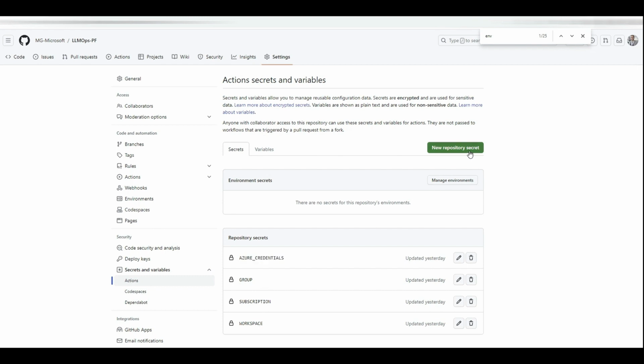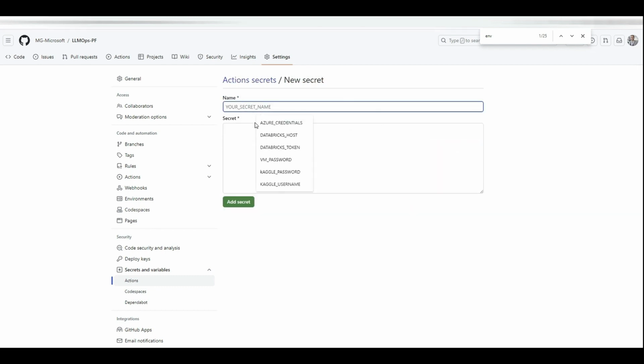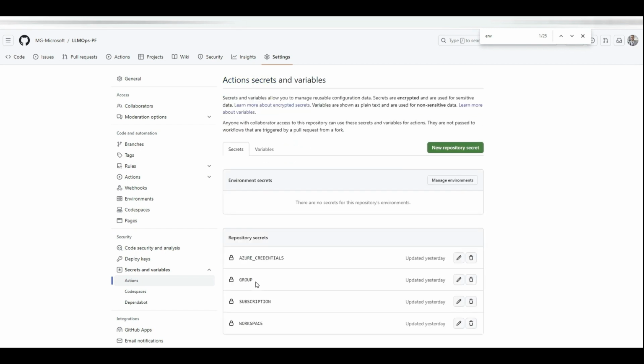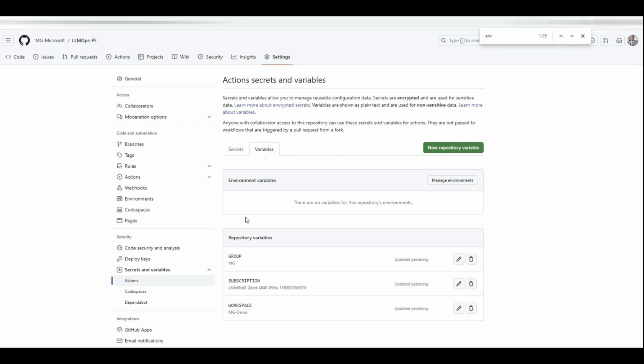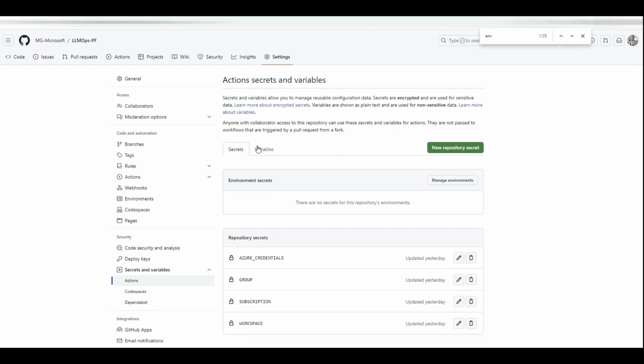Three more things you need to do, the same thing: click on New repository secret, write type group like this one. That's going to be your resource group name where you have your Azure ML workspace. Subscription ID, you need to create a subscription ID and add it there and name it subscription. And the name of your Azure ML workspace should be added as workspace as a secret. I think if you add them as a variable it should be fine, but I added them as secrets just in case. I think the code actually uses secrets. Okay, so we added our credentials.